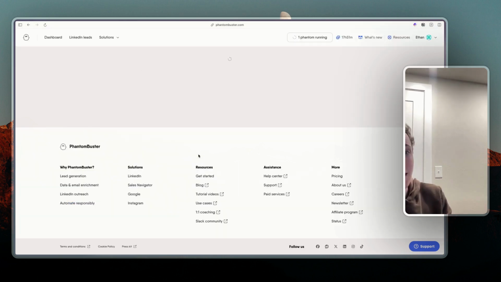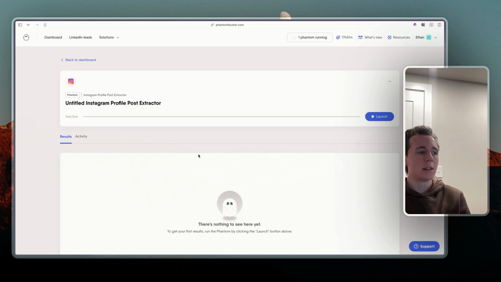So the idea here is that we can use this phantom to scrape 50 different posts from this profile, and we can instantly feed that into one of the other scrapers, which will take all of those different posts and find all the likers and commenters from them. That will allow us to get more data faster. If we do that, we can get to a point where we're getting all of the different information that we want.